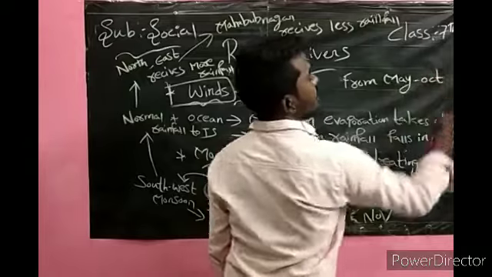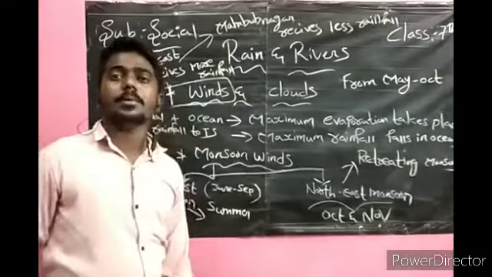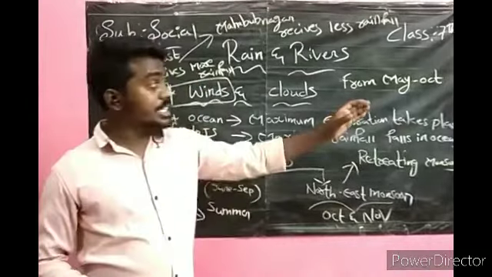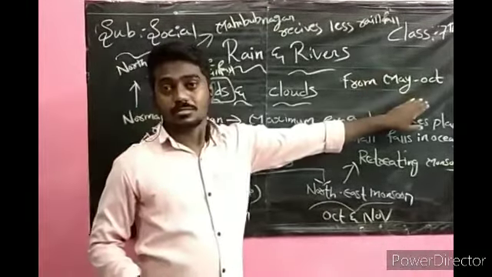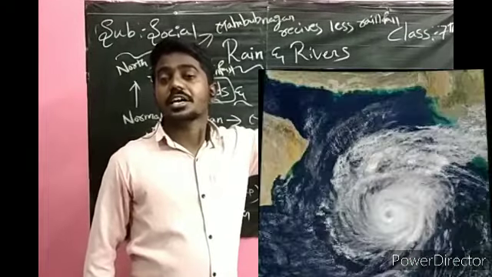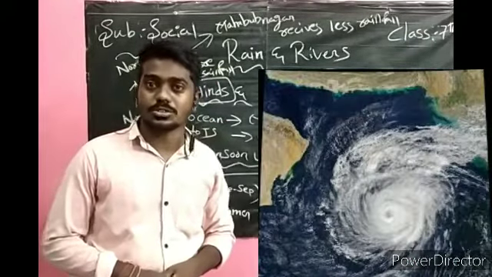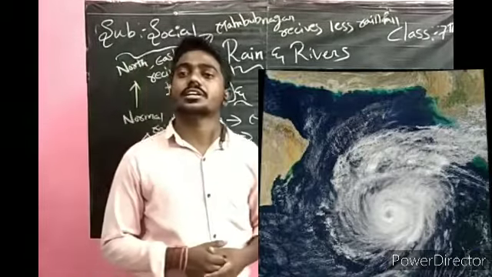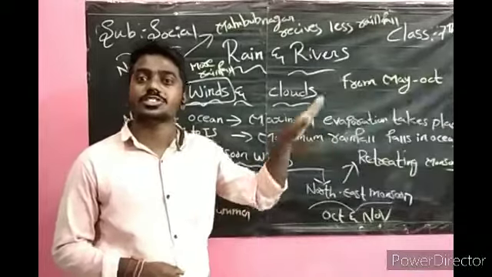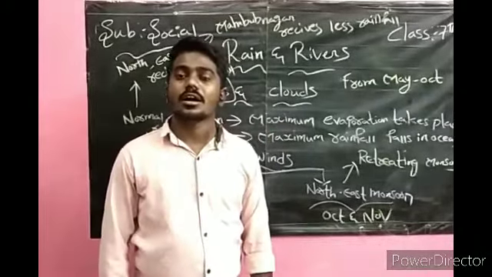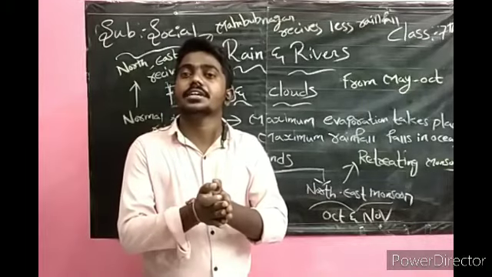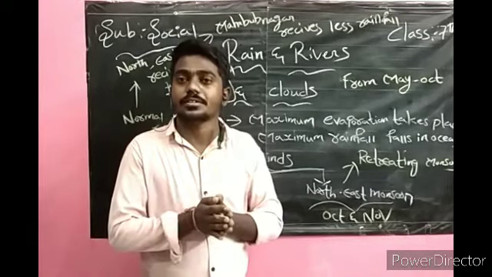From May to October, we can see a number of cyclones in our Bay of Bengal. These cyclones will bring rain to our region, depending on the intensity of the clouds and the direction of the cyclone after crossing the coast. Coast means the sea coast, near the sea. Monsoon and cyclones together combine and give more rainfall.